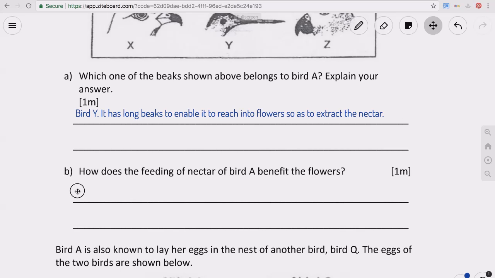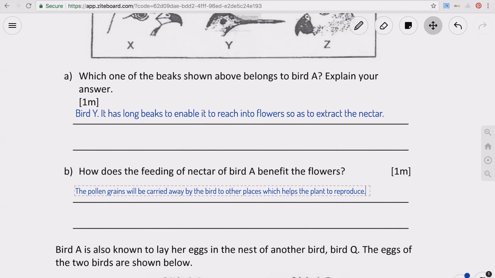So the pollen grains will be carried away by the bird to other places, which helps the plant to reproduce.